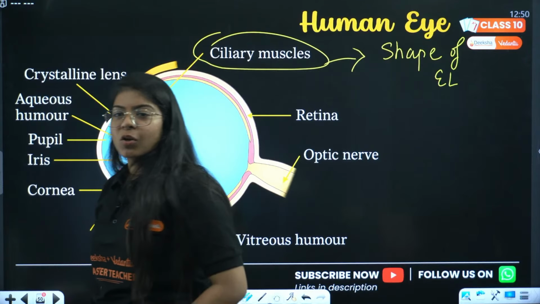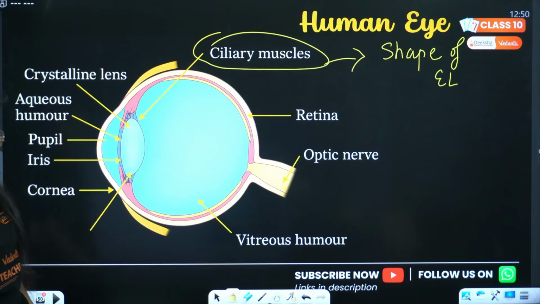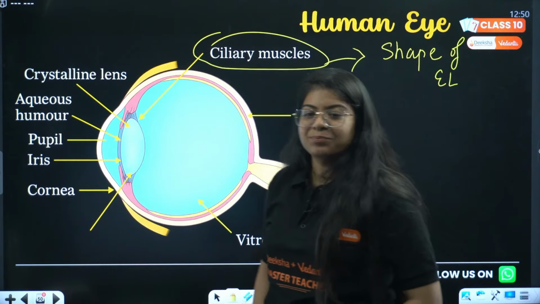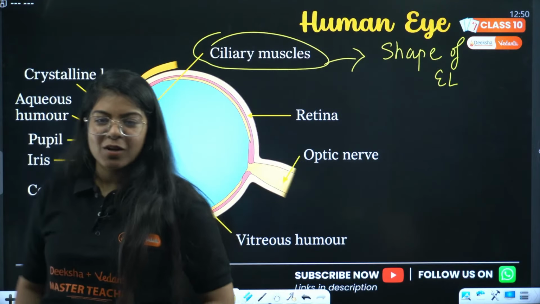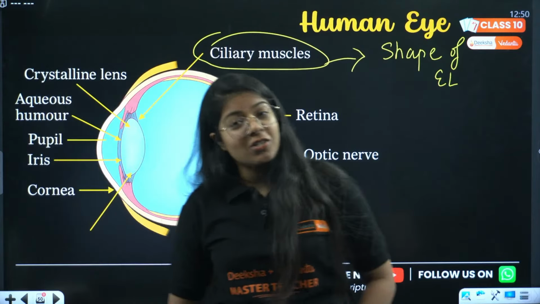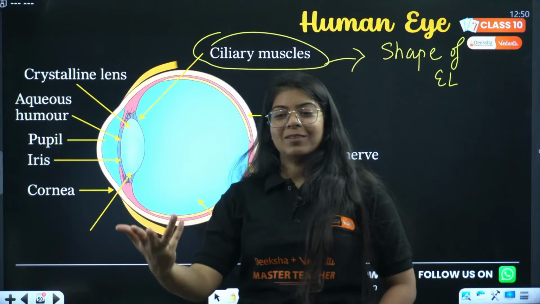Okay, blind spot located in the diagram. What is the blind spot? Where is the blind spot? Okay, next question. Everyone, ready? Maheshwari, ciliary muscles, very good everyone. Next question, not on your screens, but through me.